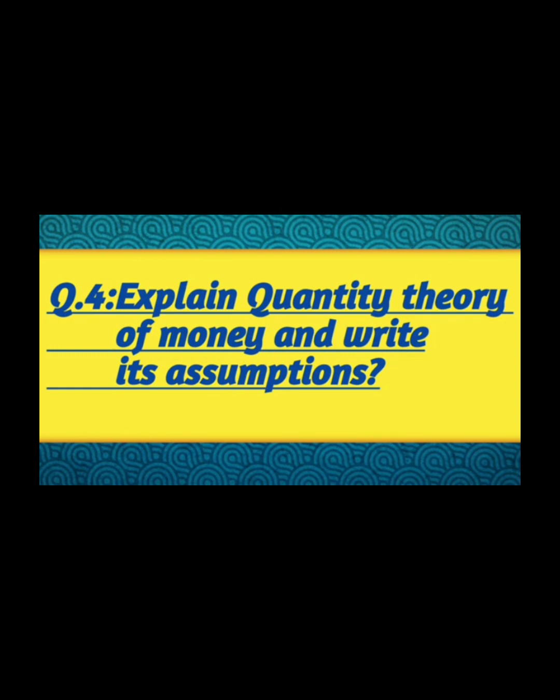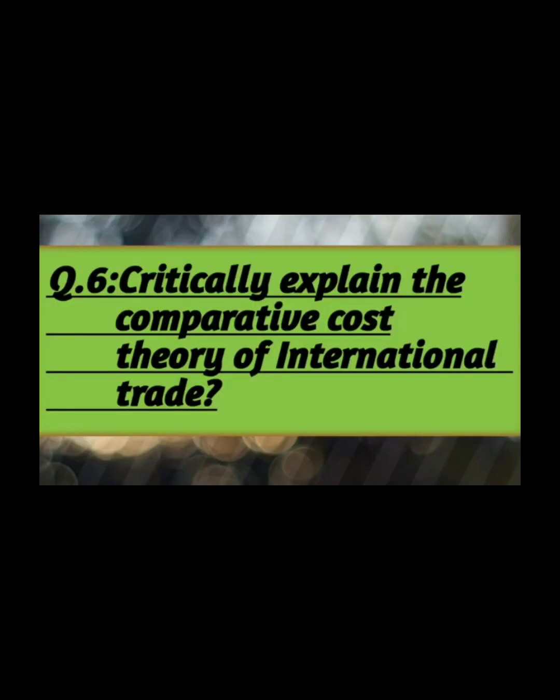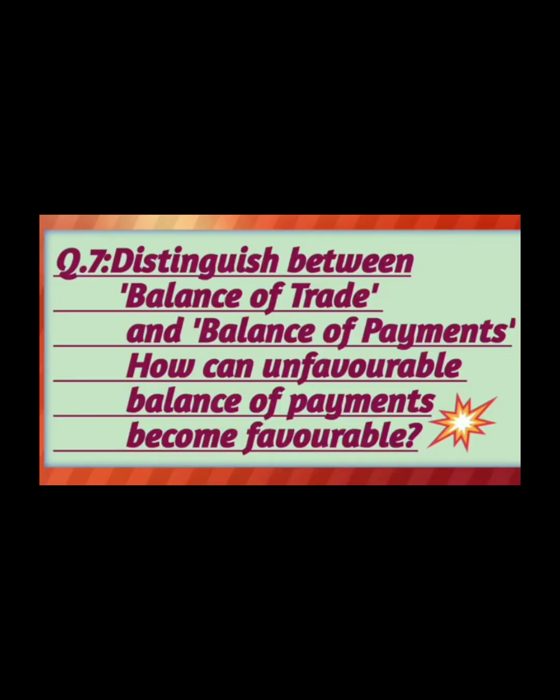Number 5. Define trade cycle and explain all its stages with the help of sketch. Number 6. Critically explain the comparative cost theory of international trade. Number 7. Distinguish between balance of trade and balance of payment. How can unfavorable balance of payment become favorable?